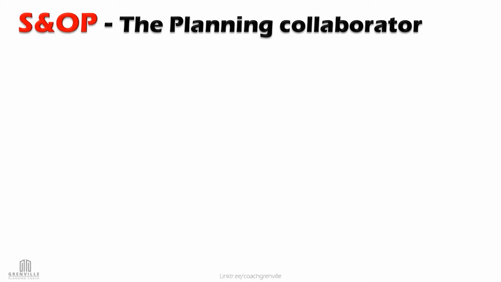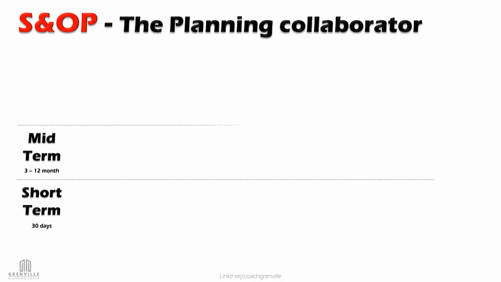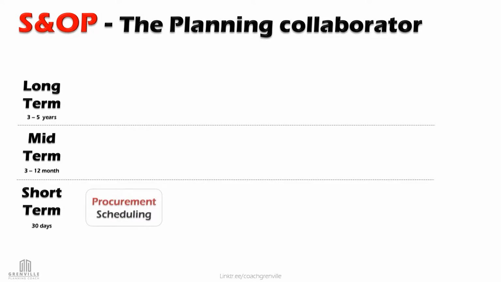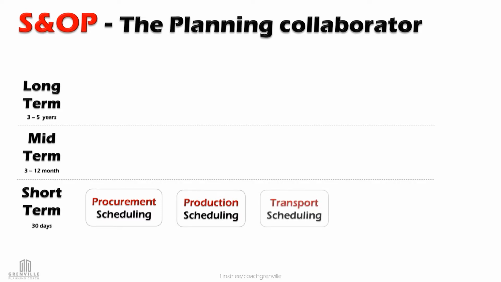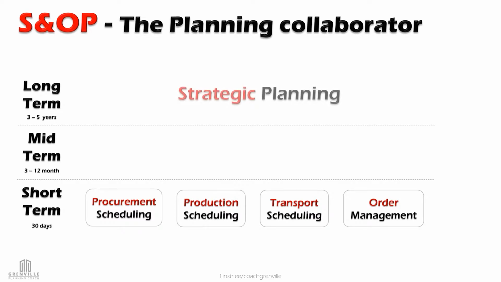A normal planning process involves the short term, the mid term, which is 3 to 12 months, and the long term, which is between 3 to 5 years. The short term is focused on the day-to-day needs like procurement, production, transportation, and order management, while the long term is more on the strategic values of planning.